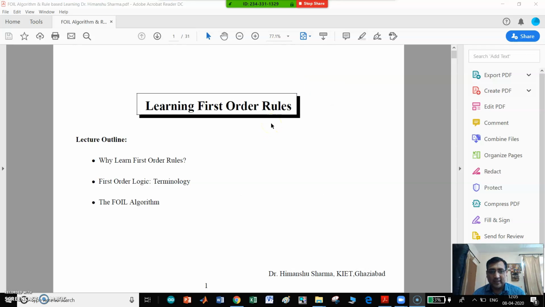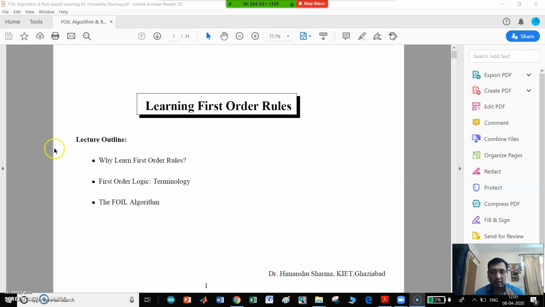So, good morning, friends. Today we are going to learn first order rules in machine learning. My name is Dr. Himanshu Sharma. I am teaching machine learning subject. Today I will teach first order learning rules. It is a part of learning rules.